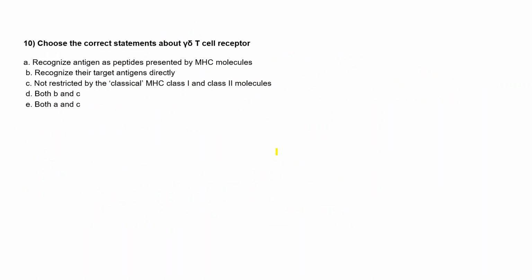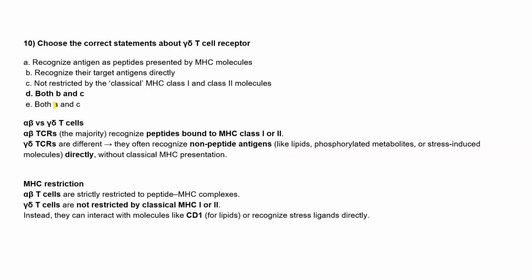Option D. Okay. Anyone else? Both A and C. Okay. Ma'am, option B. Okay. D. So both of you are saying option D. Let's see. So both of you are right. Very good. Both B and C.